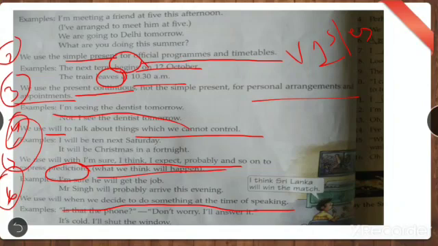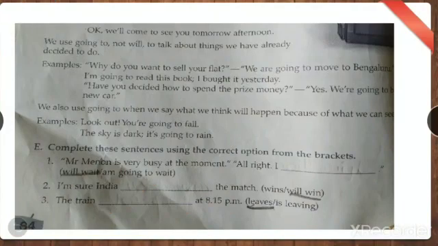Present continuous, when are you going to use? When you arrange something personally for yourself in advance. At that time you're going to use present continuous. And for official programs, means formal timetables, official programs which is already decided by some authority, anybody it can be, not you, it's not personal. Okay, it's official. At that time, we are going to use simple present. Clear?